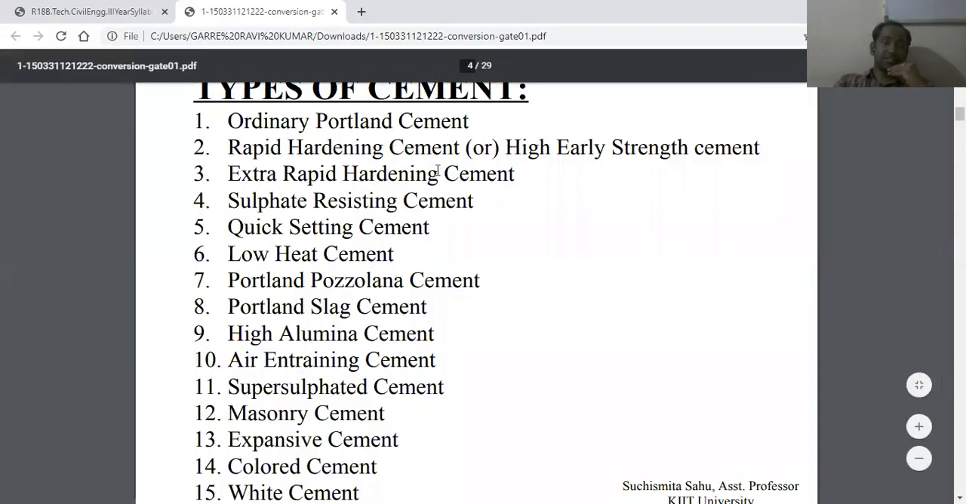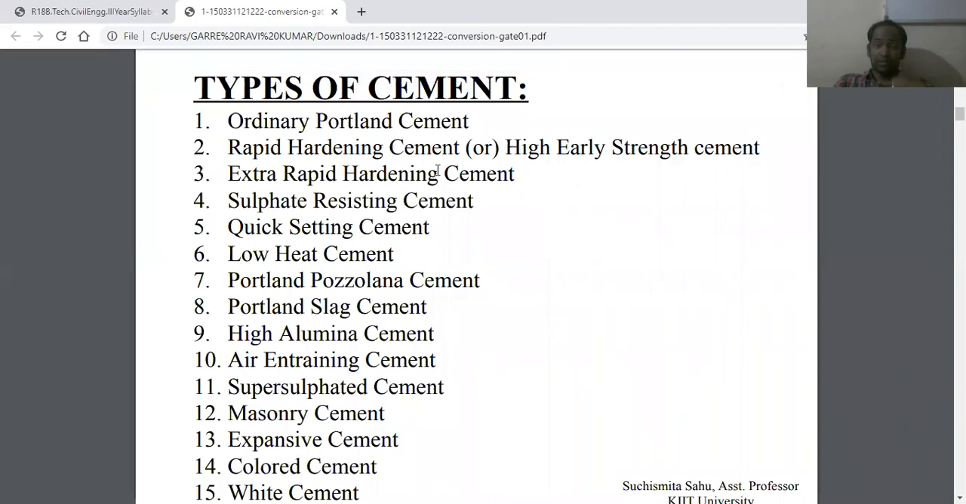These are the various types of cement which are available in the market and which are generally used in construction. First is ordinary Portland cement, then rapid hardening cement or high early strength cement. Third is extra rapid hardening cement, then sulfate resisting cement, quick setting cement, low heat cement, Portland pozzolana cement, Portland slag cement, high alumina cement, air entraining cement, super sulfated cement, masonry cement, expansive cement, colored cement, and white cement. These are the various types of cements generally available and used in constructions.